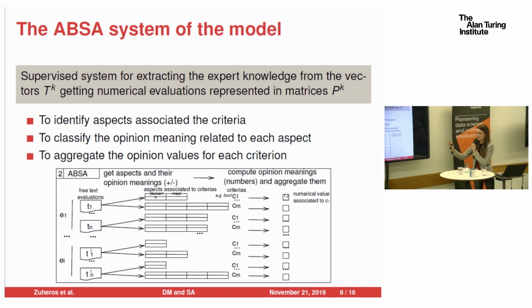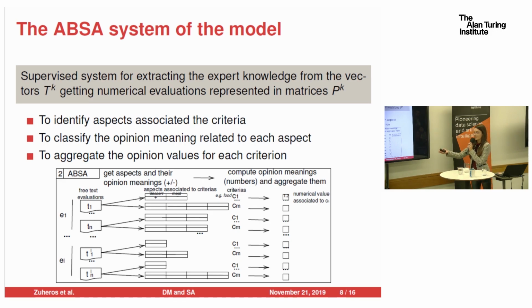Firstly, the ABSA system is going to identify all the terms associated with the criteria. For example, here the ABSA system identified the terms dessert and meat, which are associated with the criterion food. Secondly, the ABSA system is going to identify the polarity, whether the review is positive or negative according to the term associated with the criterion.